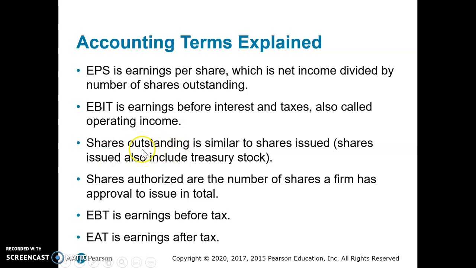Shares outstanding is similar to your shares issued, but shares issued also includes treasury stock. Shares authorized are the number of shares of stock a firm has approval to issue in totality. EBT is earnings before tax, and EAT is earnings after tax.